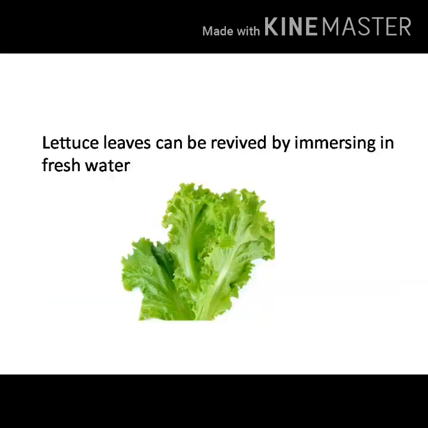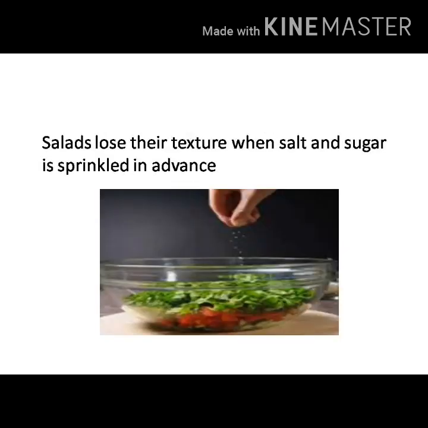Another good example is submerging a wilted piece of lettuce in fresh water. The inside of the lettuce leaf has a higher concentration of solute than the water in which it is submerged. So, water diffuses into the leaf. This makes a wilted piece of lettuce become rigid again. So, you can revive the lettuce leaves by immersing them in water.